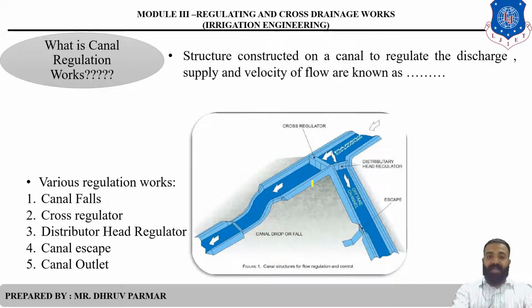As per the diagram, this is a cross regulator, this is a distributary head regulator, this is a canal escape, this is a canal fall or canal drop, and at the last point the canal outlet is provided. So there are a total of five structures used for the regulation of canal.